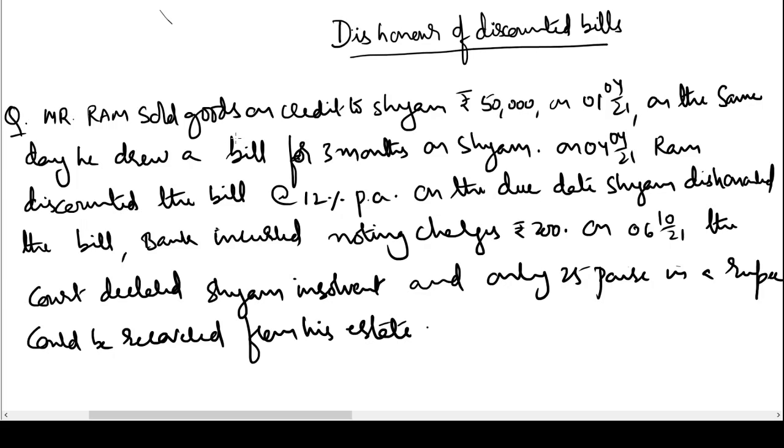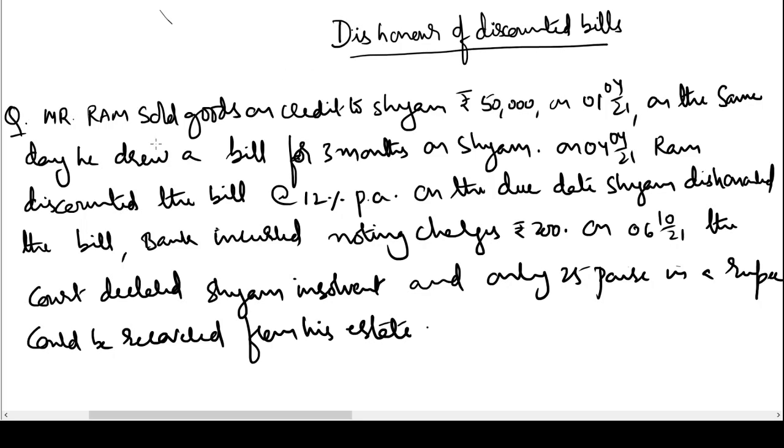In our last video we learned how to record journal entries for dishonor of endorsed bills. In this video we'll learn how to record journal entries for dishonor of discounted bills. The only difference between the last video and this video is that in an endorsement of a bill you have a different party, and in the case of discounting of a bill the endorsee is nothing but a bank. So it's actually the same situation, but in place of the endorsee we have a bank here. Let us see how to record journal entries for this problem.